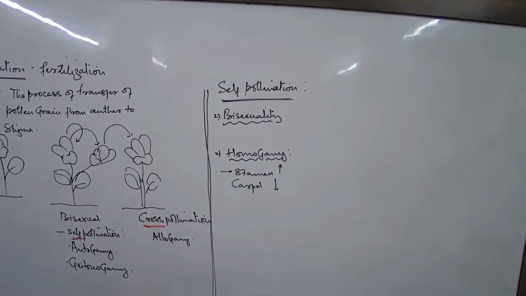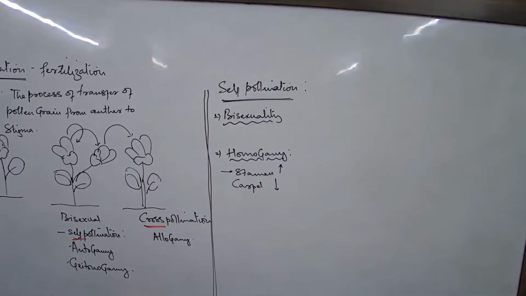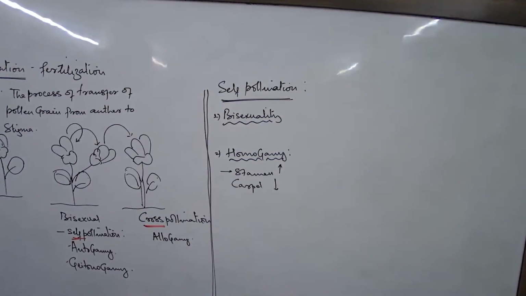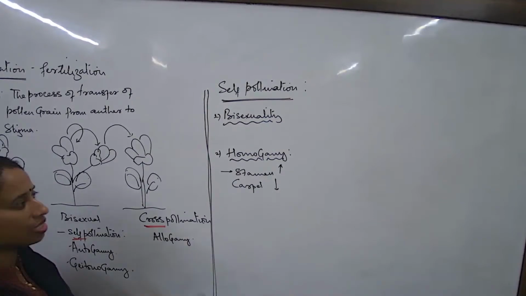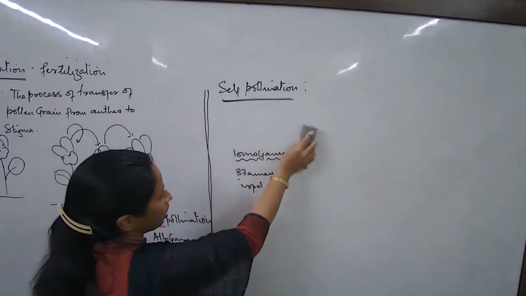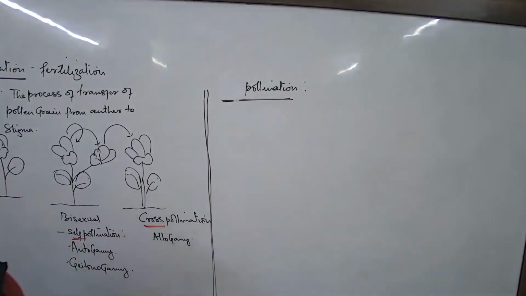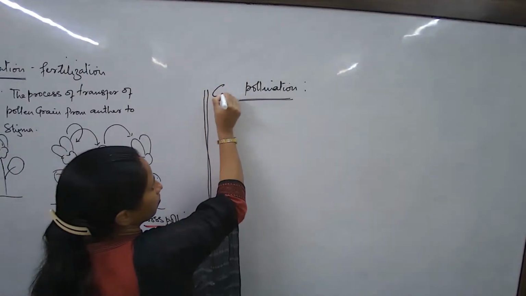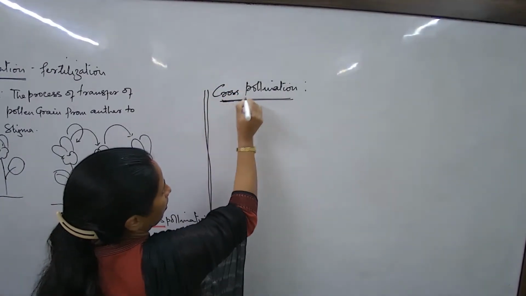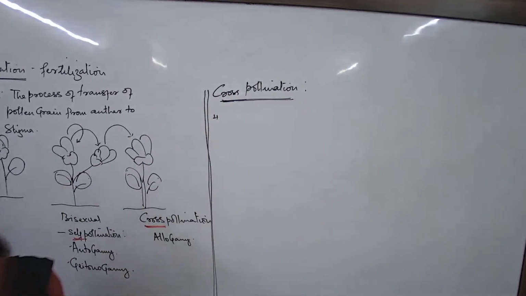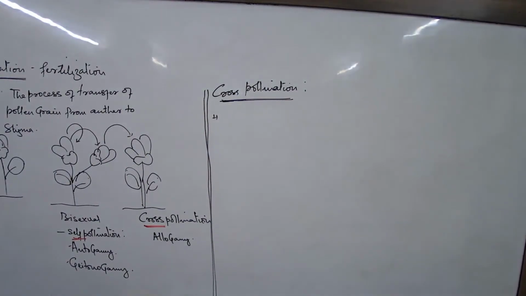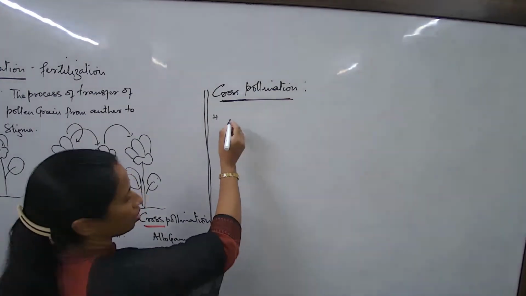Now we talk about what are some of the conditions for the process of cross-pollination. Under what different conditions would the plant generally show cross-pollination? Let us understand. Conditions that favor cross-pollination. There are 5 conditions which nature favors for cross-pollination.